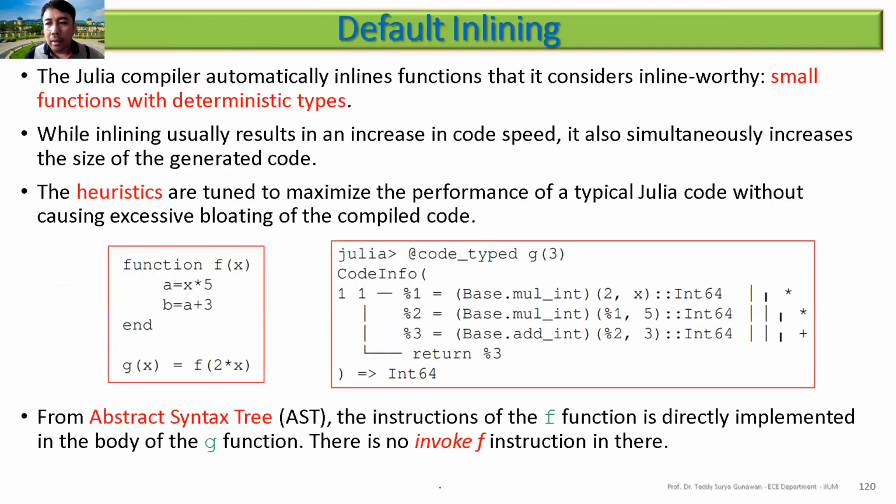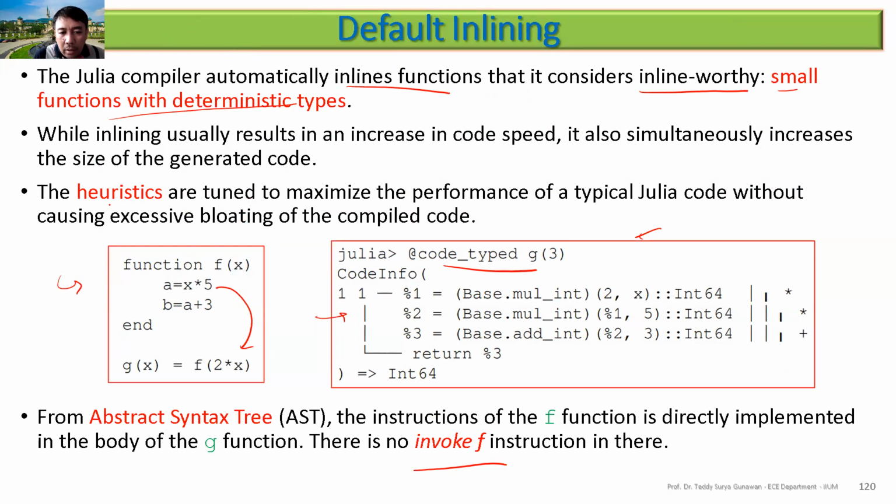The Julia compiler automatically inlines functions that they consider inline worthy, meaning the small function with deterministic type. So for example, like this, it will be inlined. You can see here, there's no function calling when you put code type here G. Then it will be inlining. So this one will be copied in here. There's no function call, so there's no invoke f instruction in there.